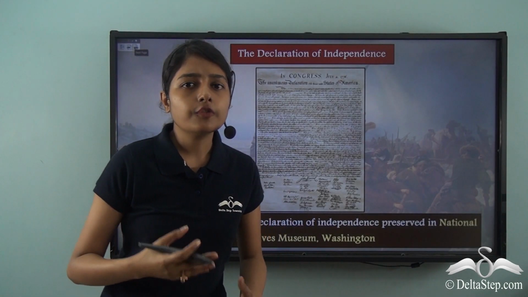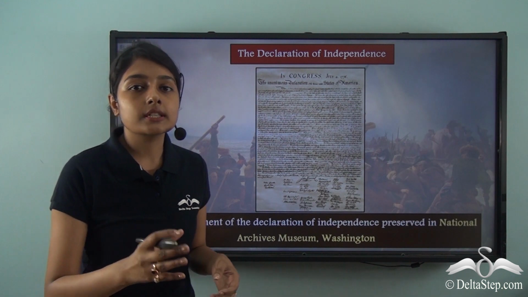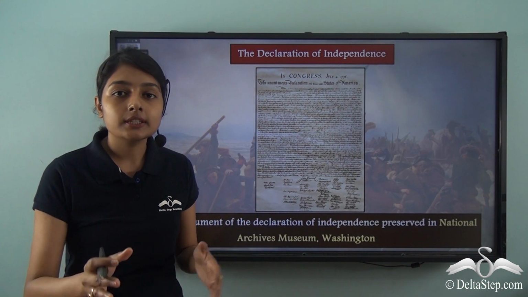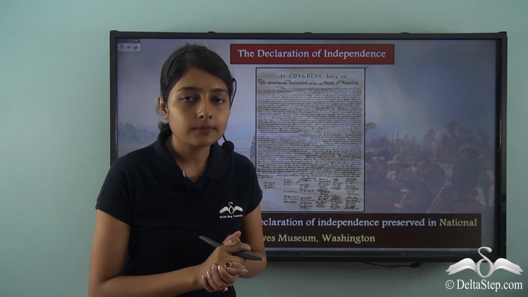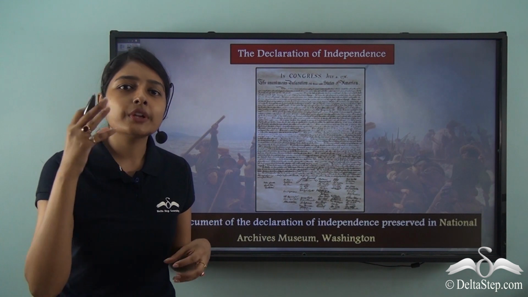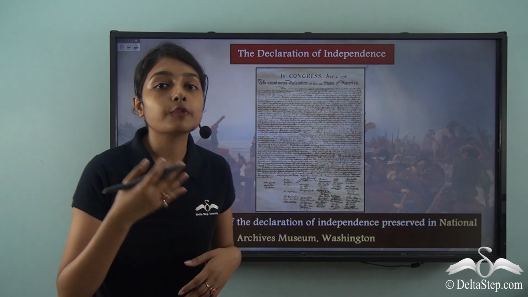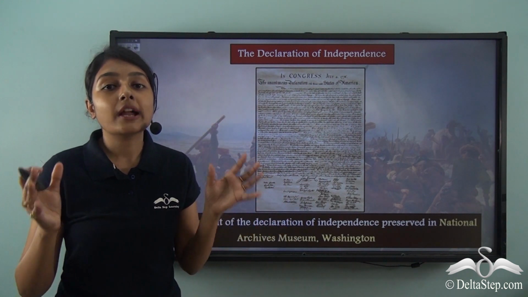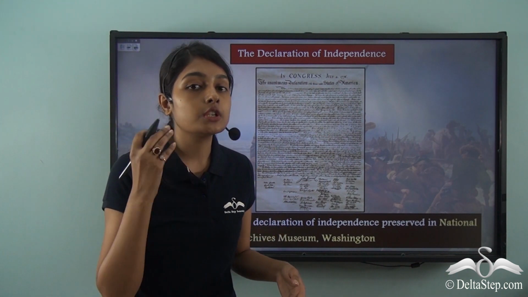In this video, we could discuss how important the Declaration of Independence was in birthing the nation that is the United States of America. Prior to the Declaration of Independence, this was a mere revolution for the independence of one nation. The colonists, the revolutionaries, were fighting to gain independence from colonial rule.